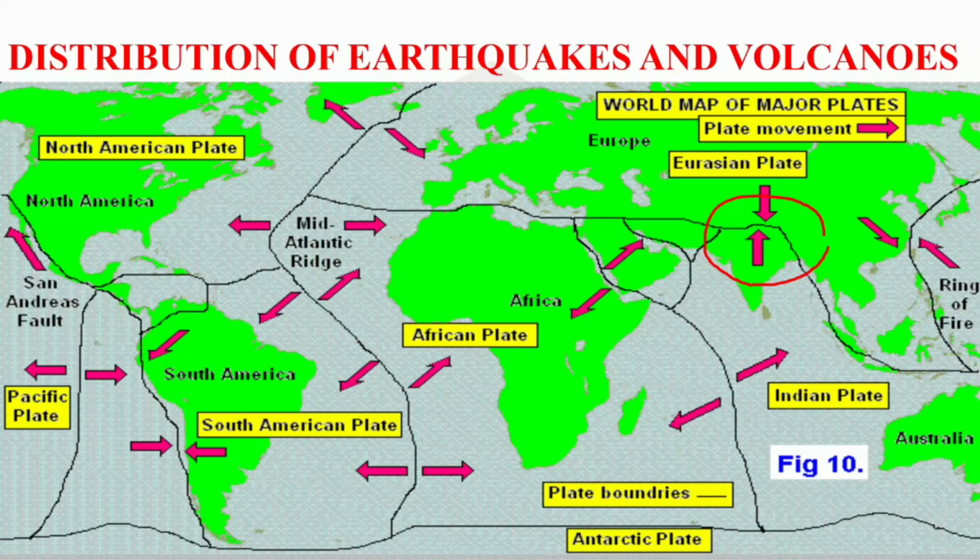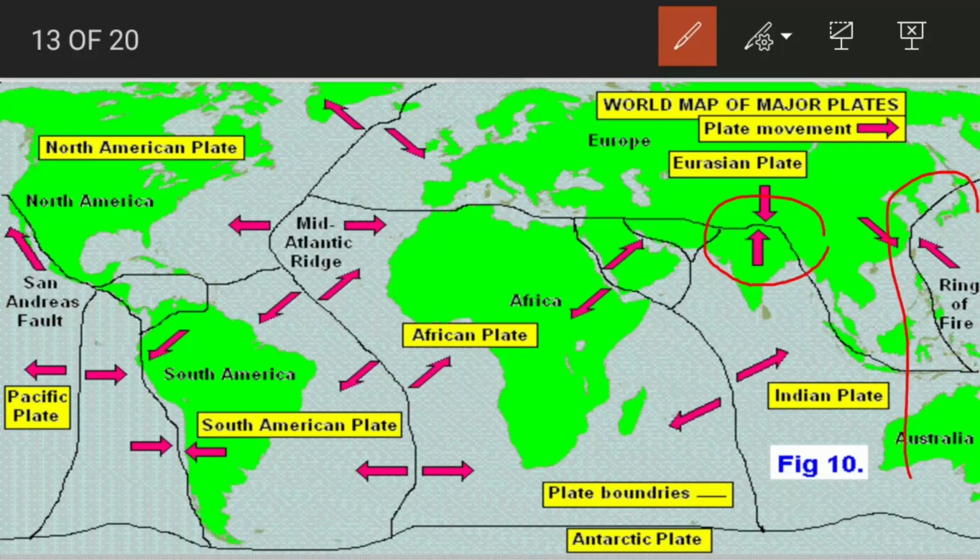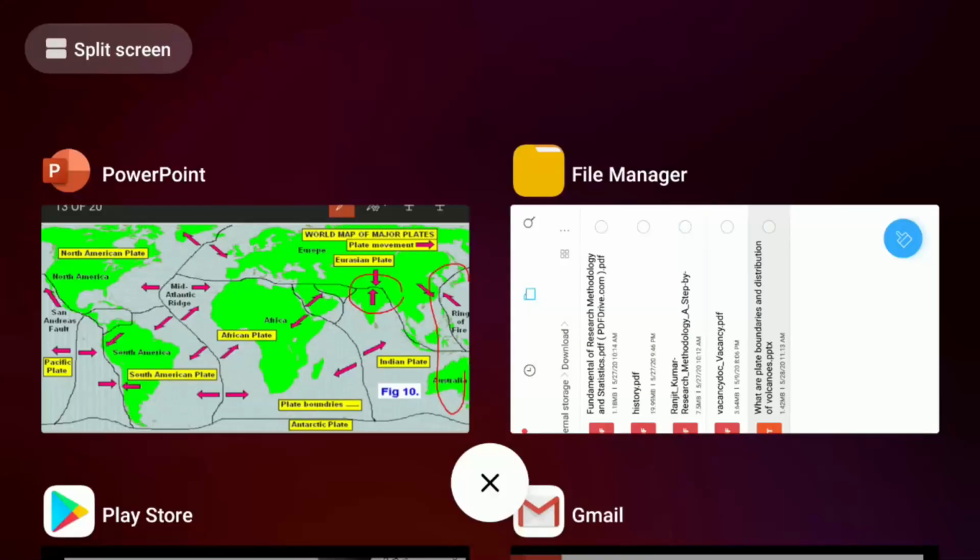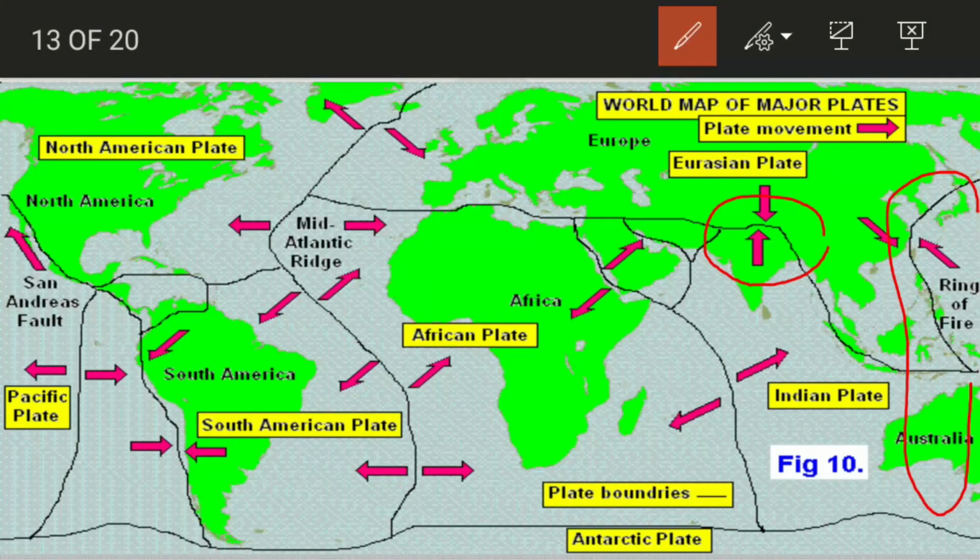Then you can see the ring of fire over here. This whole area is known as the ring of fire. Why is this known as the ring of fire? You can see there is this Eurasian plate, and there is this Indian plate, and here you can see there is the San Andreas fault, the Pacific plate also.